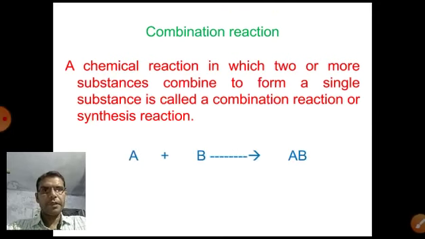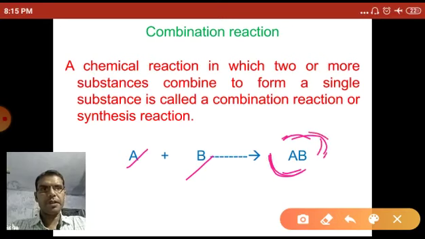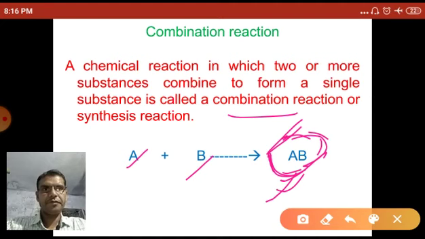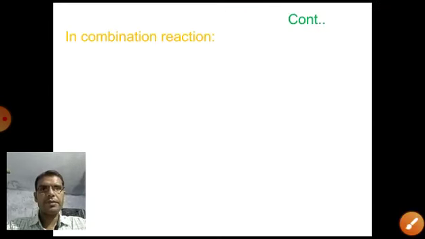As for example, A and B combine to form AB. So A and B, two simple substances, combine to each other and they form AB. So this is called the combination reaction, and AB is synthesized from A and B, so it is also called the synthesis reaction. Let's see other examples.